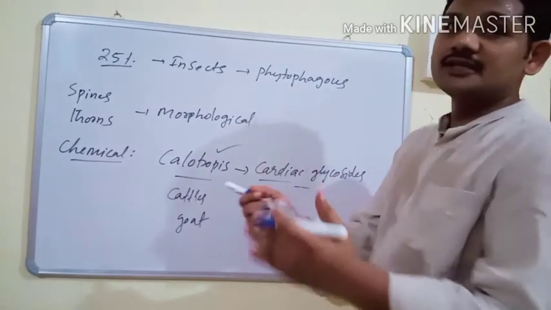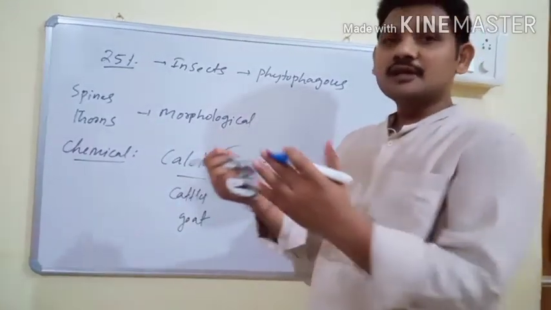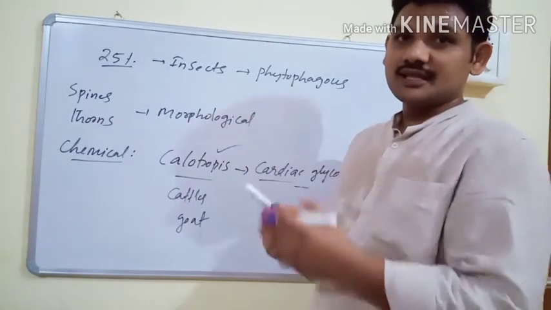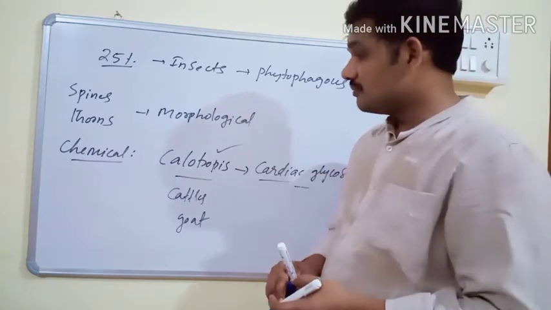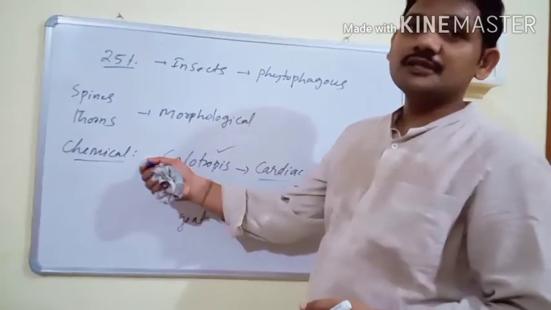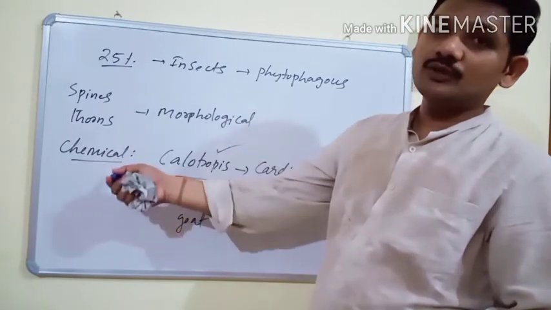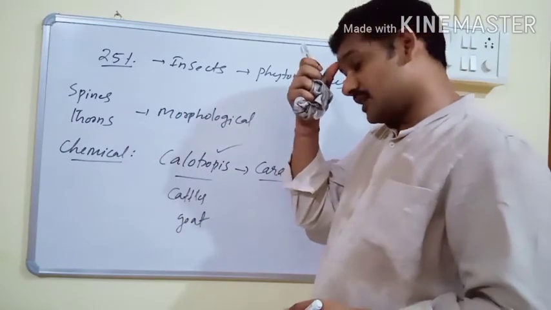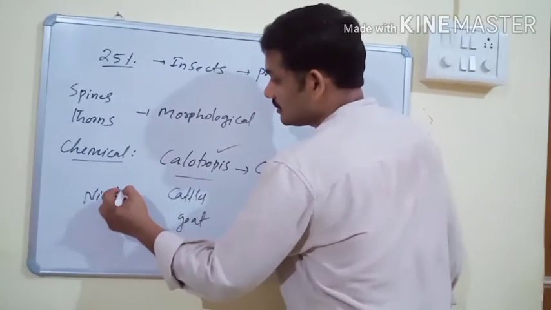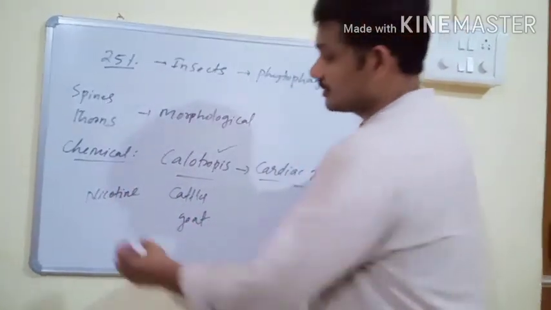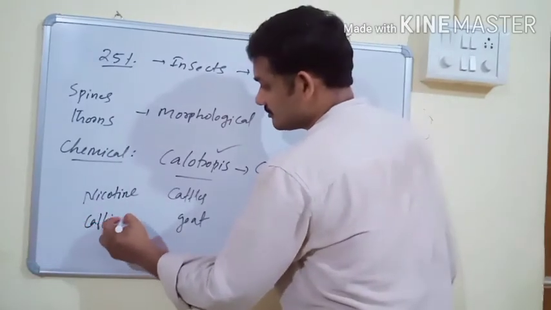If an animal feeds on this plant, the cardiac glycosides enter the body and cause sickness, and sometimes even the death of the animal. A wide range of chemical substances that we can extract from plants are means of defense against herbivorous animals. For example, nicotine and caffeine are extracted from plants by human beings.